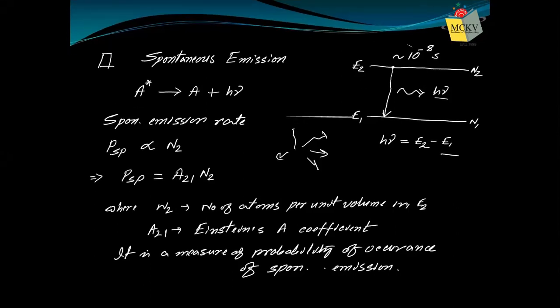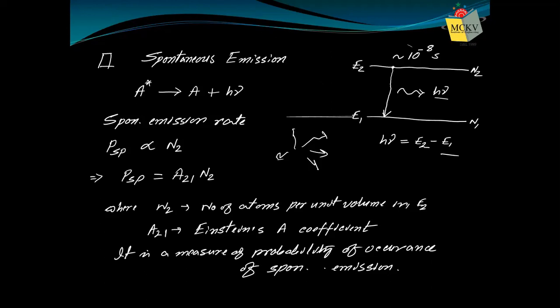Apart from that, whatever photons are emitted by the spontaneous emission method, not only are they going in arbitrary directions, there is also no phase matching condition among them. That means they have different phase differences among all these photons, and those phase differences are not constant with time. That means the condition of coherence is not maintained. What is the condition of coherence? Either there is no phase difference, or if there is a phase difference, it remains constant. That is not true here.